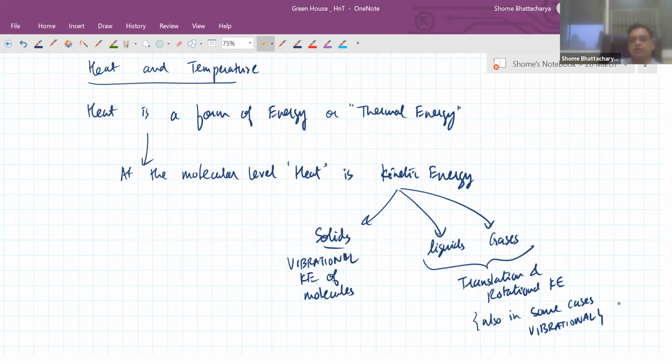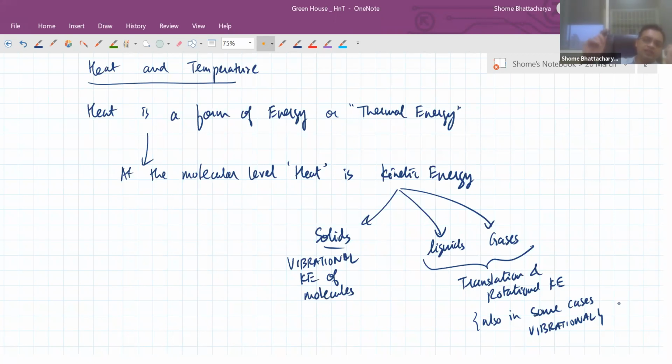The molecules are only single particles, single atoms. So they are like point masses. So the kinetic energy is just translational kinetic energy. In diatomic gases like oxygen, O2, hydrogen, H2, etc., the molecules are linear in shape. They are dumbbell shaped. So they might be moving about like this. So there is translation, but they might also be rotating about their axis like this. So the general motion is a combination of rotation and translation.